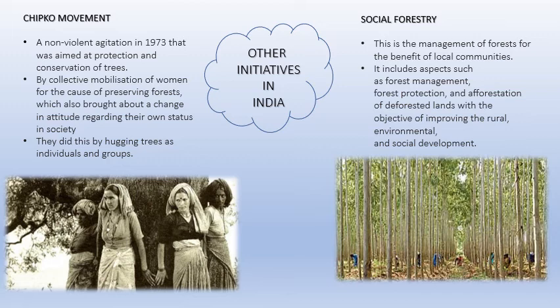Okay. The last one is on the left, which is the Chipko movement, which is very famous. You would have already learned about it, heard about it, but you need to know one more time. It was a non-violent agitation in 1973 aimed at protection and conservation of trees. It was done by hugging trees as individuals or groups, as you can see in the picture, many years ago in 1973. And this also brought about a collective mobilization of women in preserving forests. So it also brought about a change in attitude that women can do certain things.